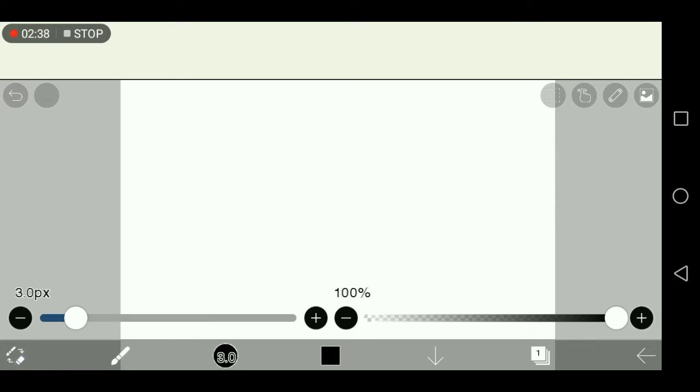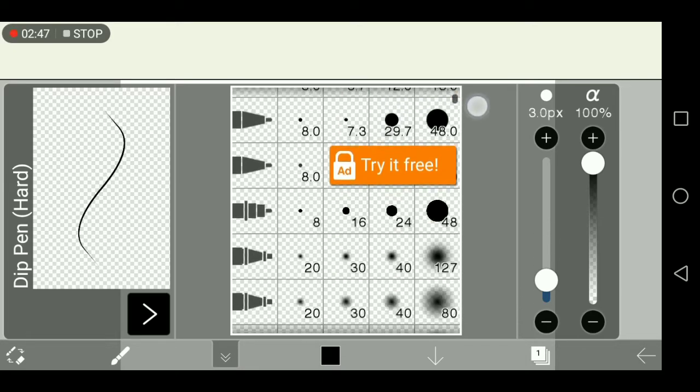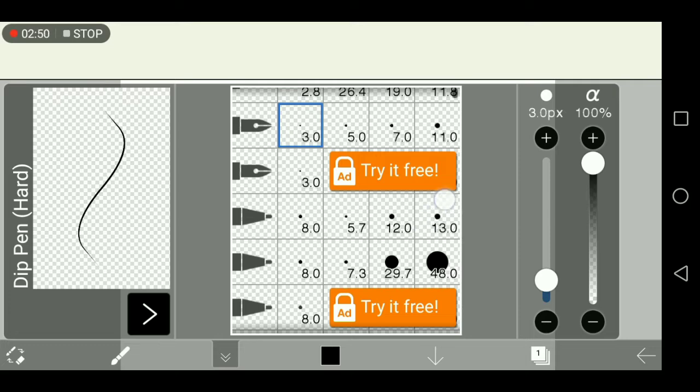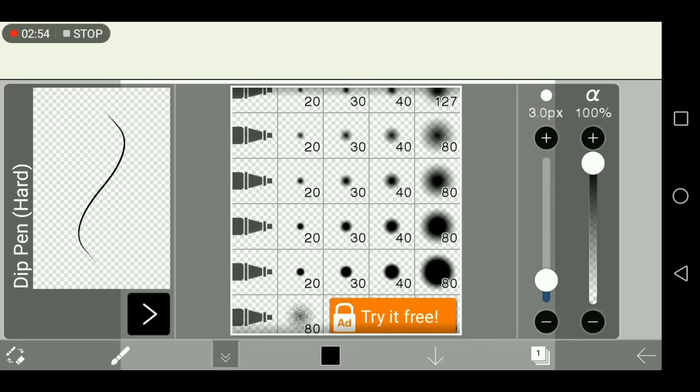So the third button is reserved for the brushes you can choose from. Although you do have to watch an ad if you want to use the rest of them, personally it's fine. I don't really care as long as I get to use the other brushes. And they have to make money, so.